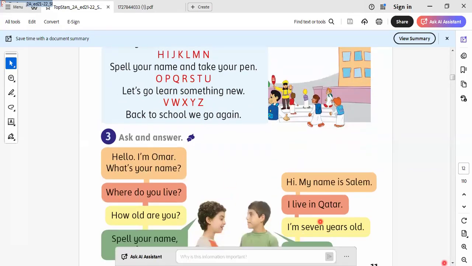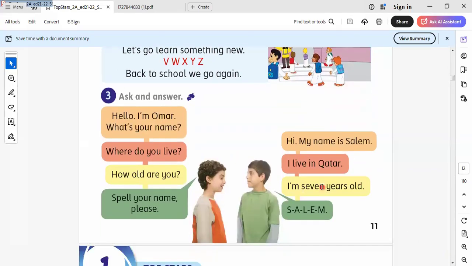Back to school. Let's look at the conversation and what it is talking about. In grade 1, we took the greetings, which are saying hello and hi. Here this boy is saying hello. I'm Omar. So Omar is introducing himself to Salim. Hello, I'm Omar. What's your name? Hi, my name is Salim. So Salim is replying to Omar and saying my name is Salim.